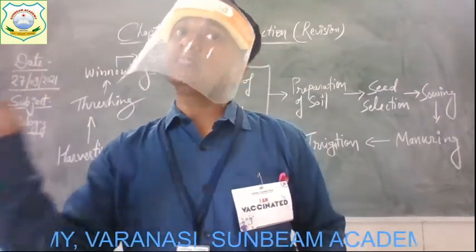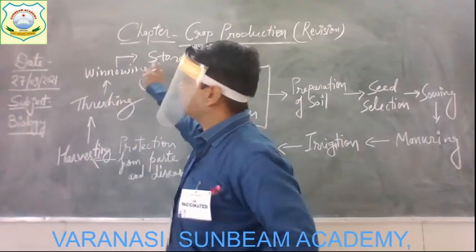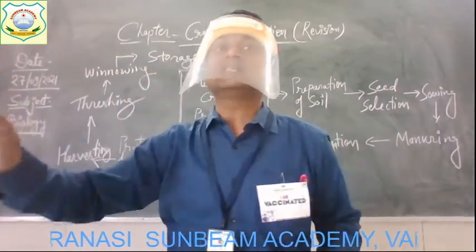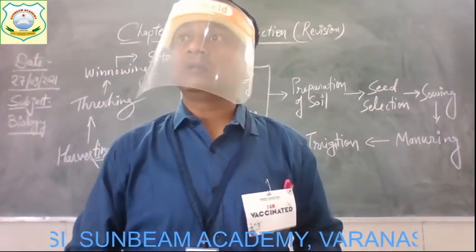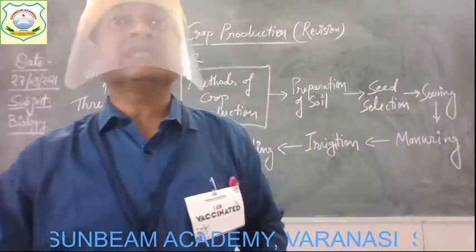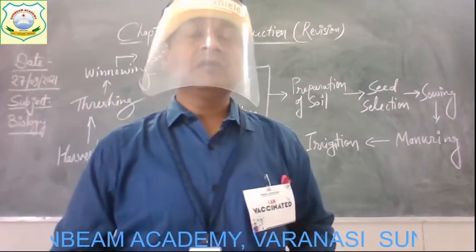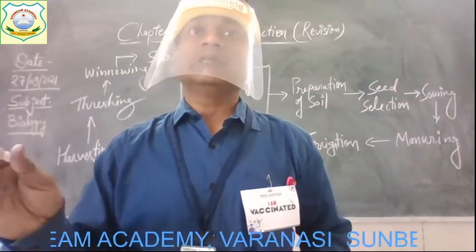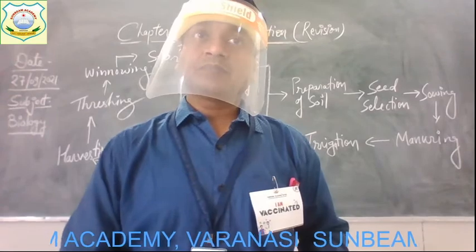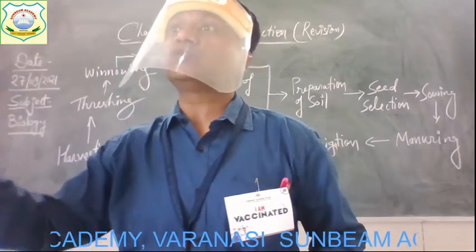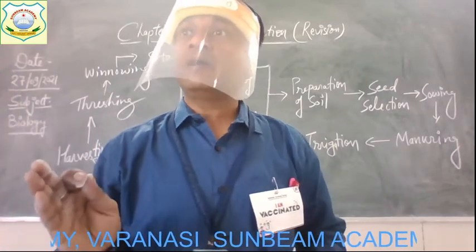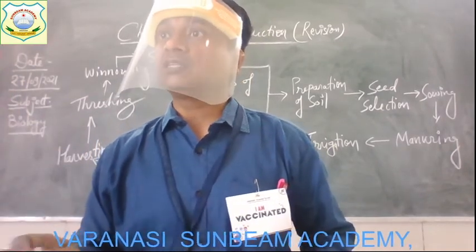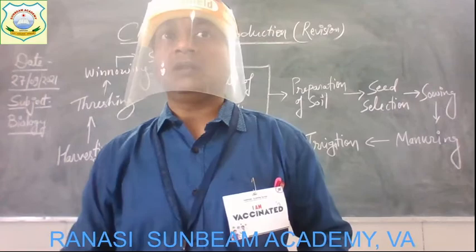Protection is also needed at the time of storage, because many grains get eaten by rodent animals like rats. Some of the grains get infected by fungus. So after storage, we also need to protect them. The proper design of the storehouse plays an important role in protecting our crops from damage, from moisture or from fungus.